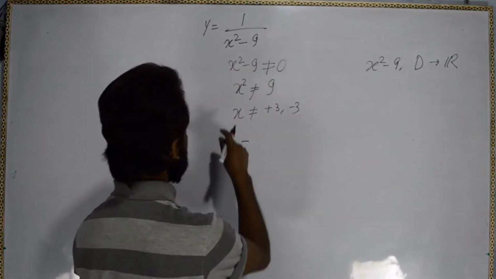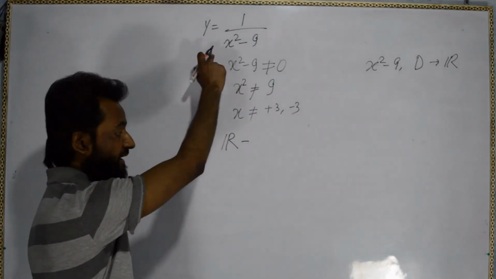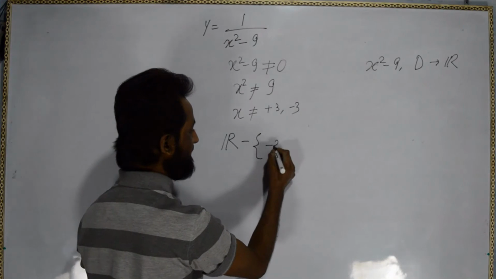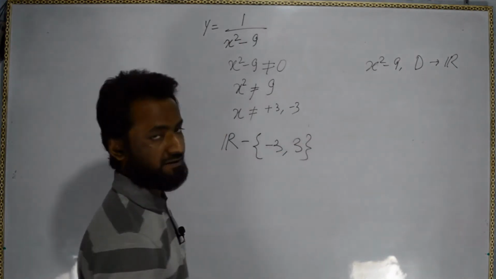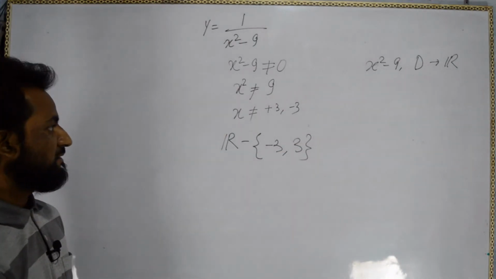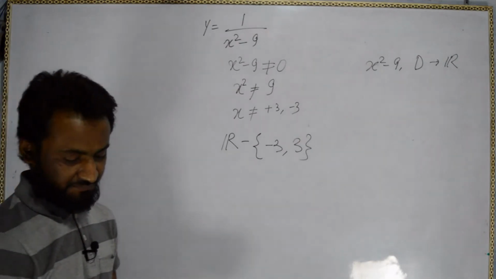But for the expression 1 by x square minus 9, the domain will be 3. Okay, got it? Note it down.